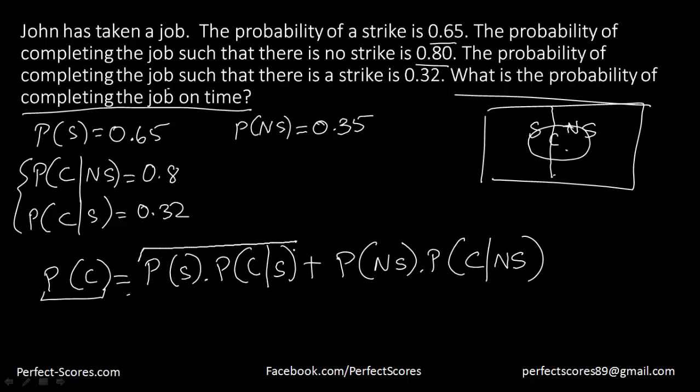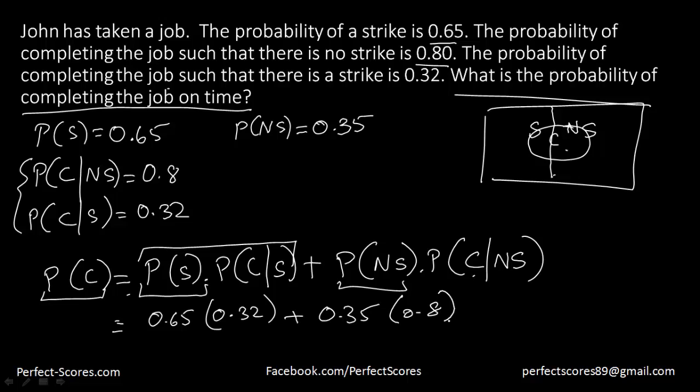Because this component right here tells me probability of completing the job provided the strike happens, and this component over here multiplies with the probability of strike happening. And this over here is probability of no strike happening into probability of completing the job provided that there is no strike. So if I fill this up now, probability of strike happening is going to be 0.65 into 0.32 plus no strike is 0.35 into 0.8. So that is actually going to be my answer, right?